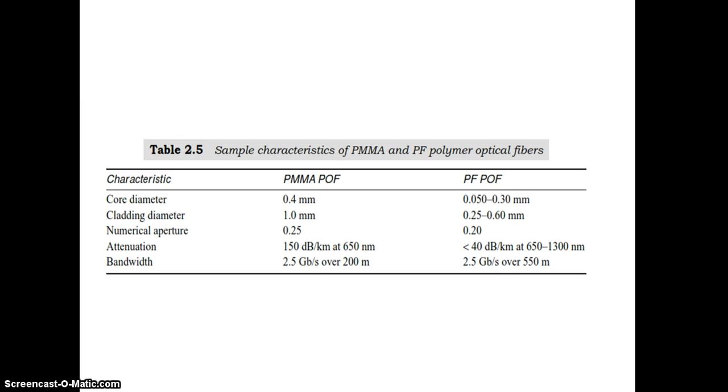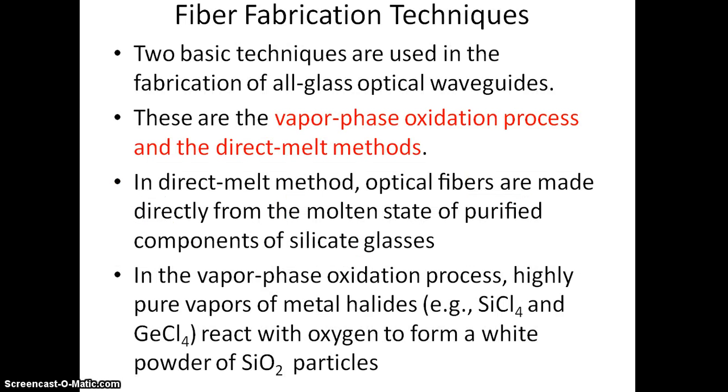This table shows the sample characteristics of PMMA and PF polymer optical fibers. And coming to the fiber optic fabrication techniques, there are two basic techniques being used, that is the vapor phase oxidation process and the direct melt method.